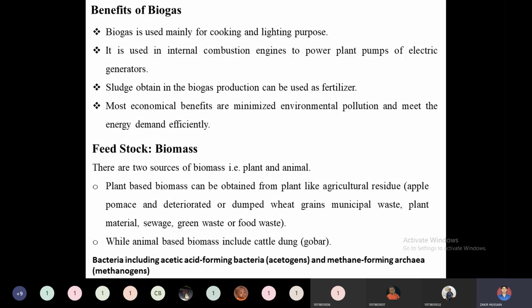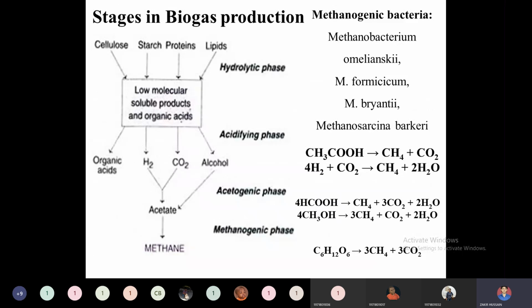So now the stages of biogas production. There are popularly four stages in biogas production. One is the hydrolytic phase, in which first we have the raw materials. What are the organic materials that are there?